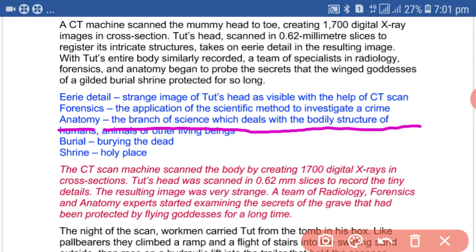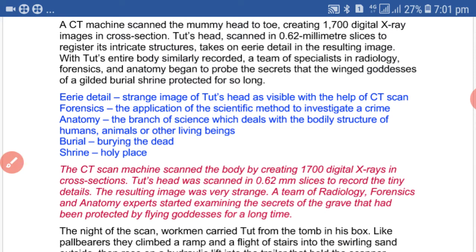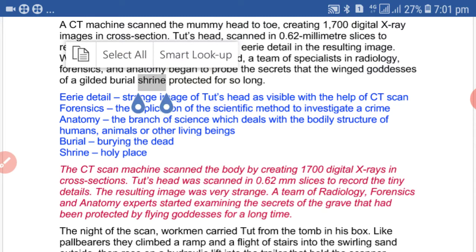So here it is mentioned a team of specialists in radiology, forensics and anatomy begin to probe the secrets that the winged goddesses of a gilded burial shrine. Shrine means holy place. This is called a holy place.